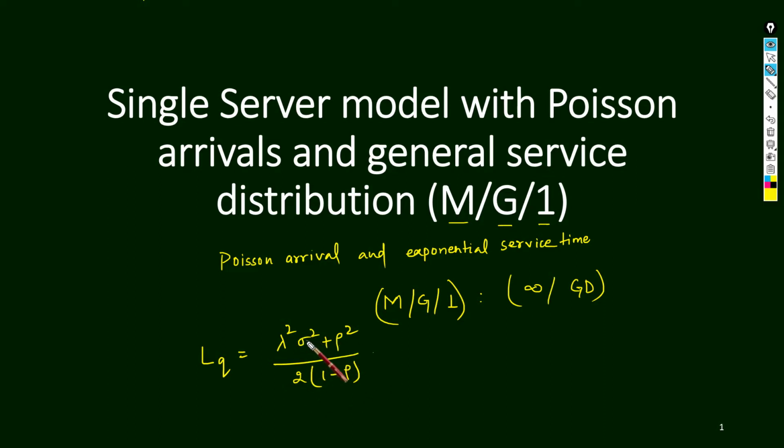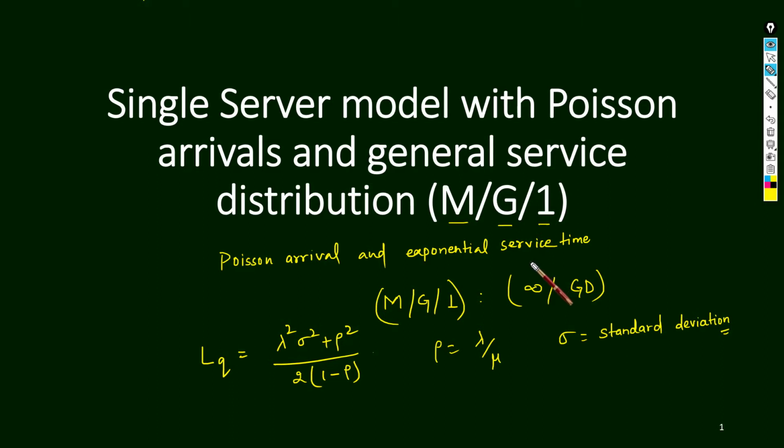You can see a different term here. Rho is equal to lambda upon mu, where lambda is the arrival rate per hour, and mu per hour is the service rate. What is sigma? Sigma is the standard deviation, a deviation in the service pattern.